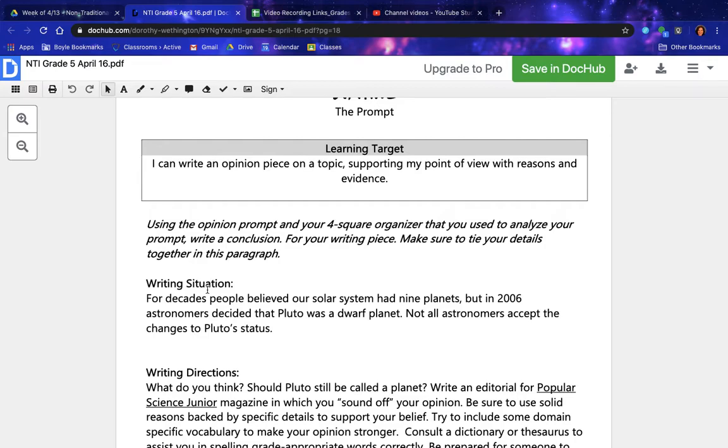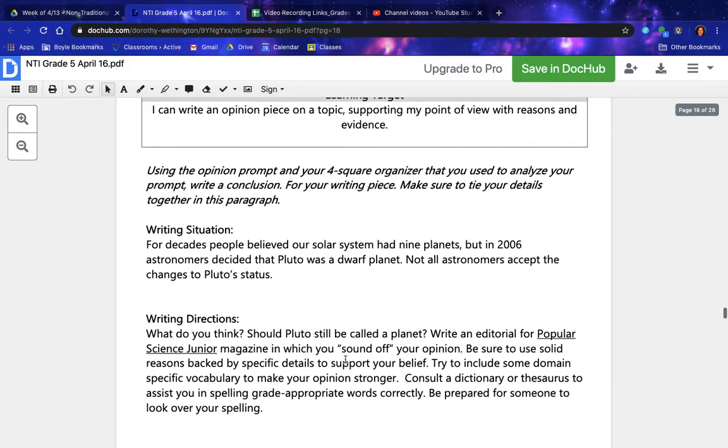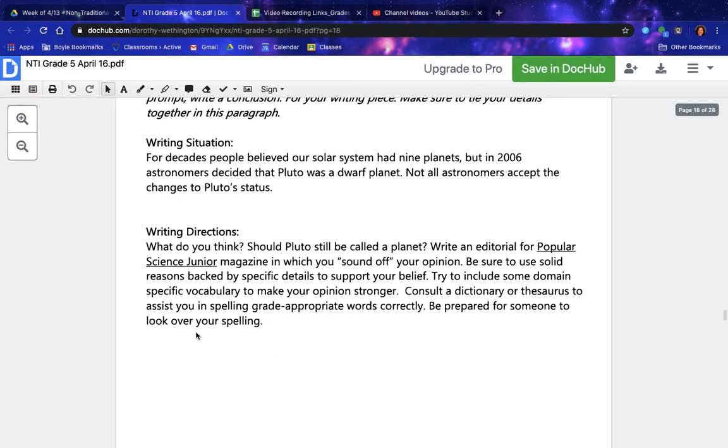The writing situation. For decades, people believed that our solar system had 9 planets. But in 2006, astronomers decided that Pluto was a dwarf planet. Not all astronomers accept the changes to Pluto's status. Writing directions. What do you think? Should Pluto still be called a planet? Write an editorial for Popular Science Junior magazine in which you sound off your opinion.